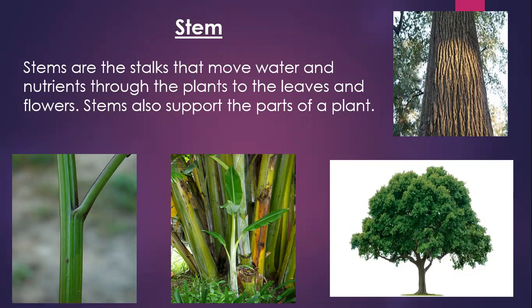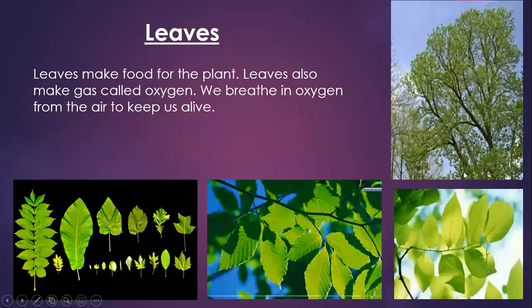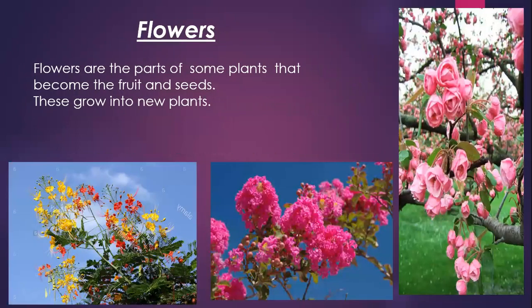And also a stem supports the plant. Then we have leaves. Leaves make food for the plant by the process of what? Yes, by the process of photosynthesis.